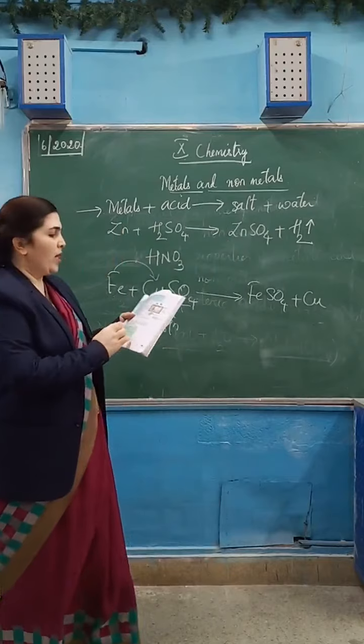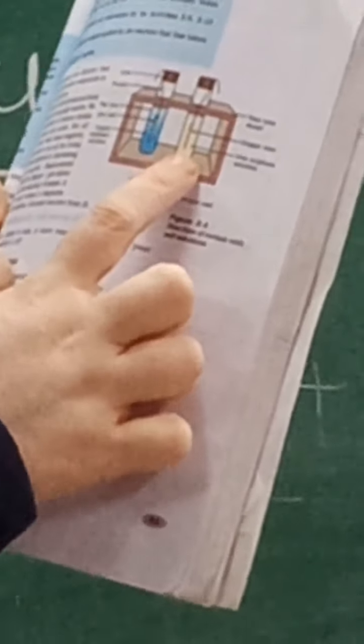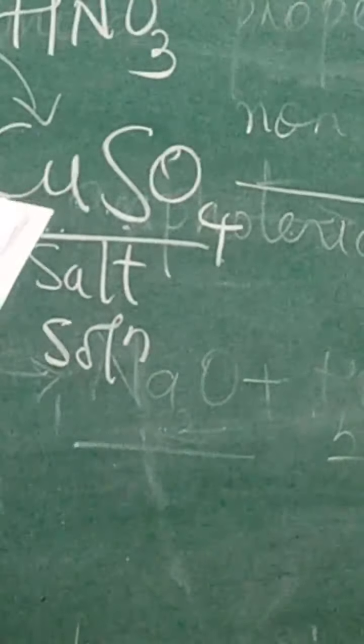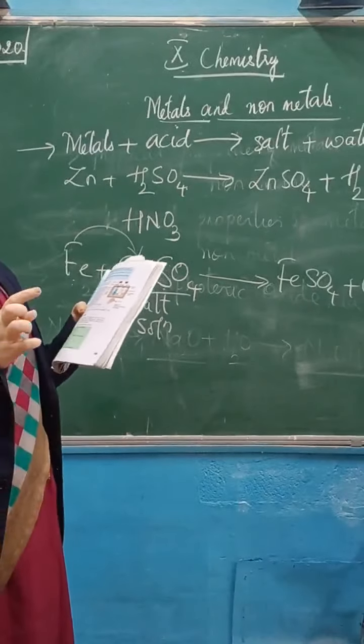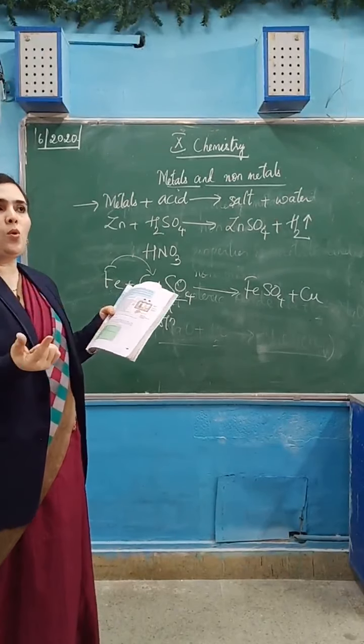Here in the diagram you can see the pale blue CuSO4 solution. After a few hours, you can see the blue color has faded and become very pale. Sometimes, if you leave it for a longer time, it will become a green solution. That change in color from blue to green is what?